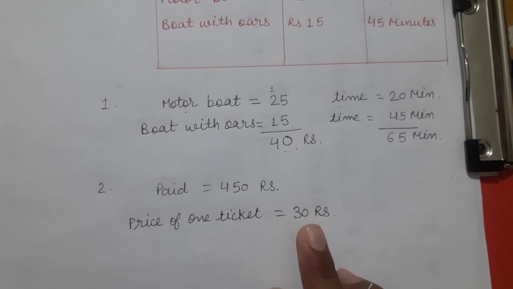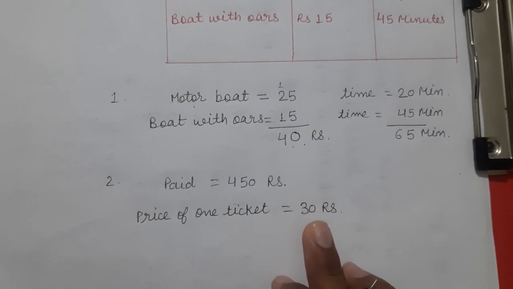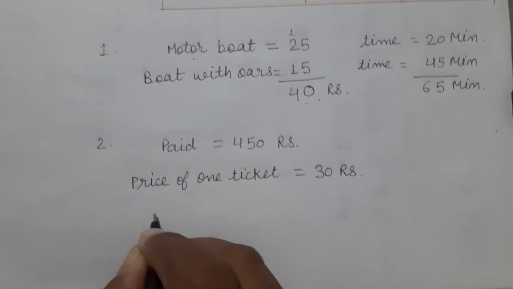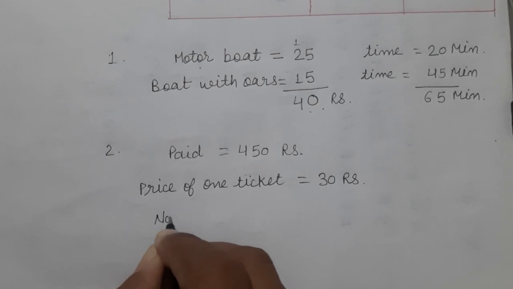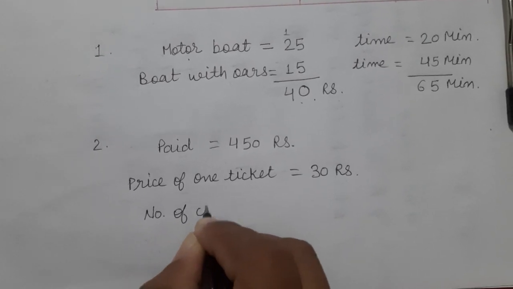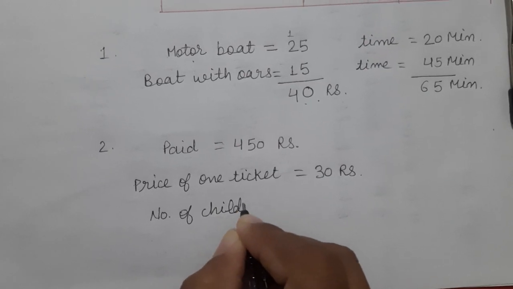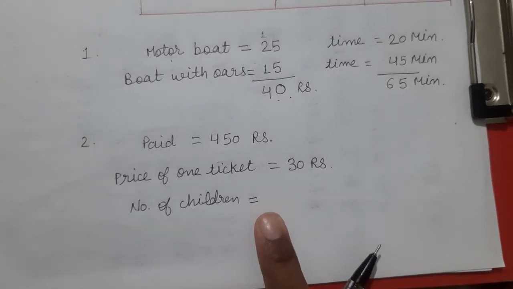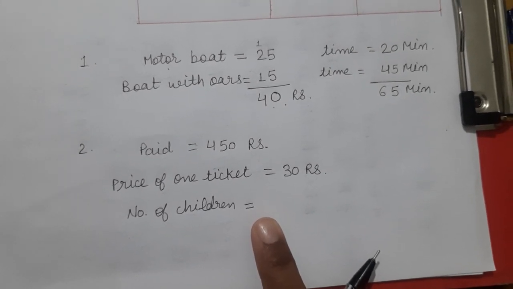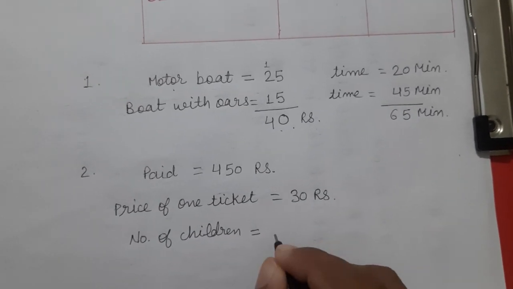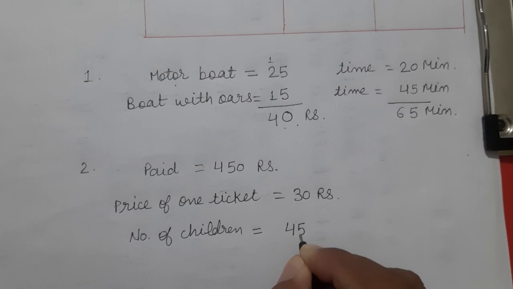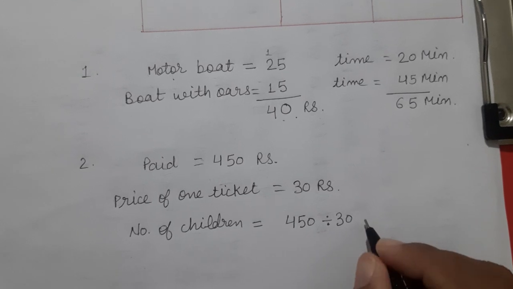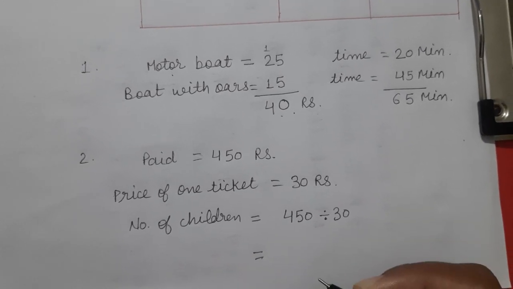Now we have to find how many children rode that boat. How can we find this? The number of children. Can you tell me? Think. Yes. Divide 450 by 30. Then we get the number of students.